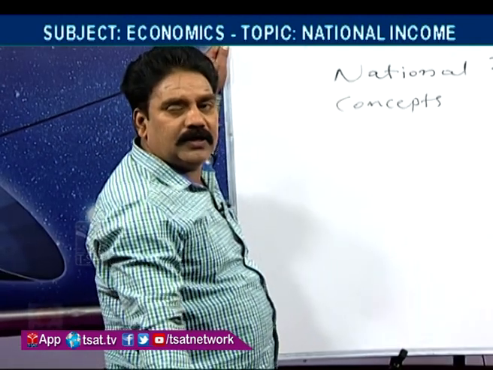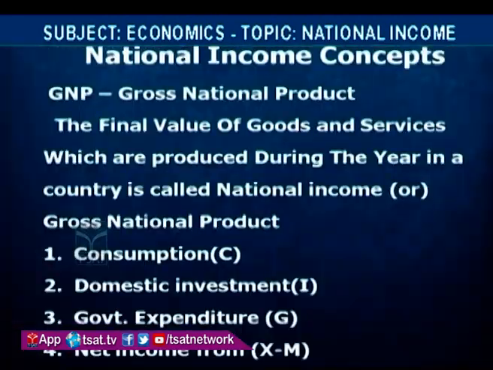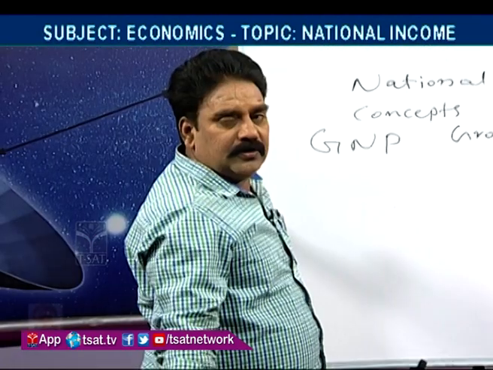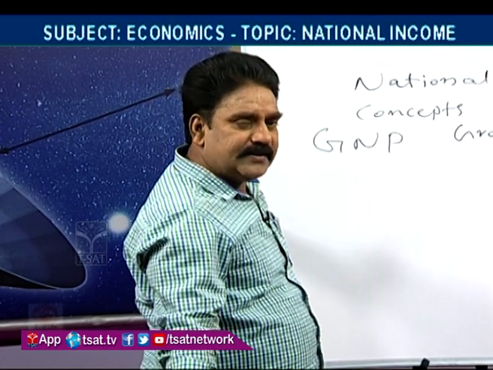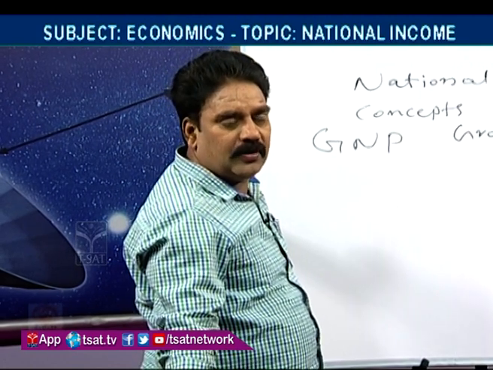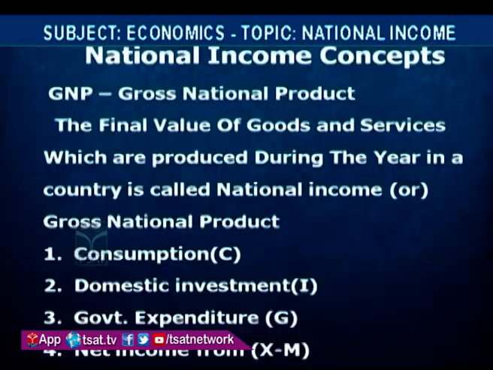We will go with the GNP. GNP means gross national product. Gross national product, or national income. Meaning of national income: the final value of goods and services which are produced during the year in a country is called national income.